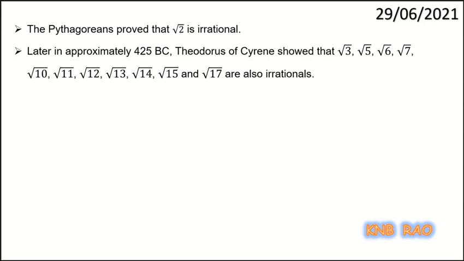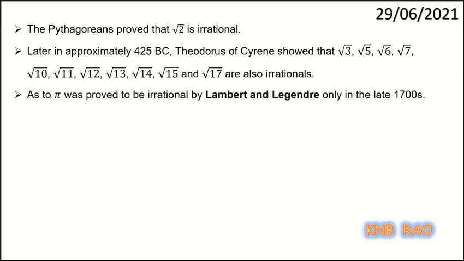Then coming down to the next, pi was proved to be irrational by Lambert and Legendre only in the late 1700s AD.